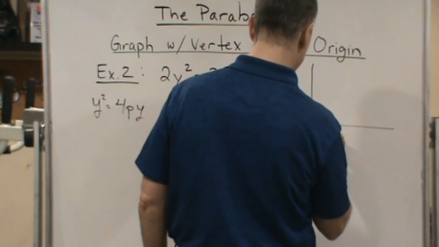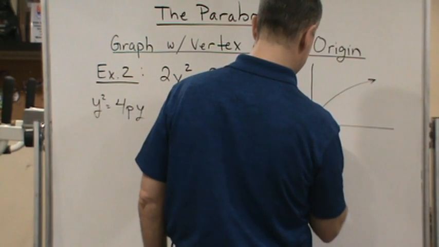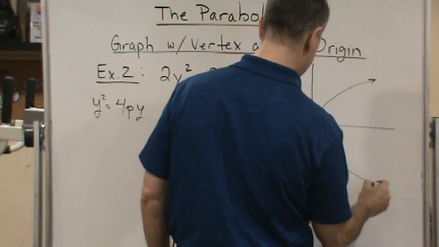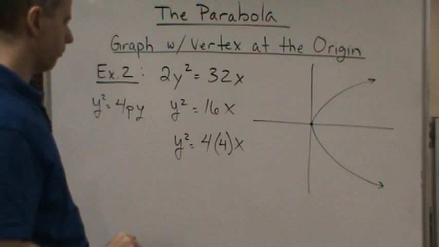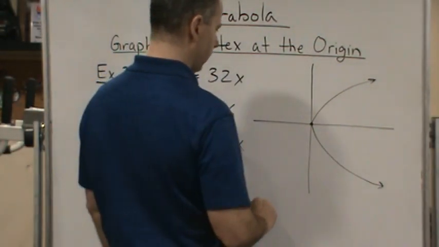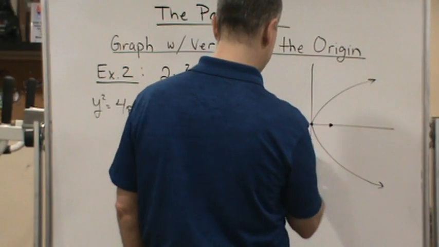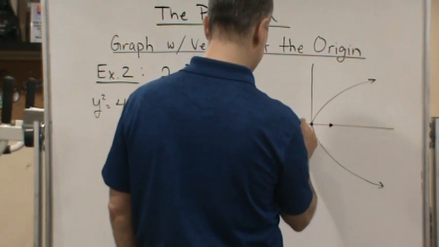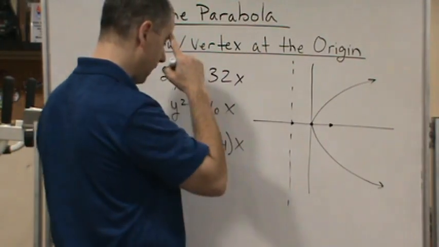So I know it opens up something like this, and then the focus is going to be here, and the directrix is going to be here. So it's going to look like that.